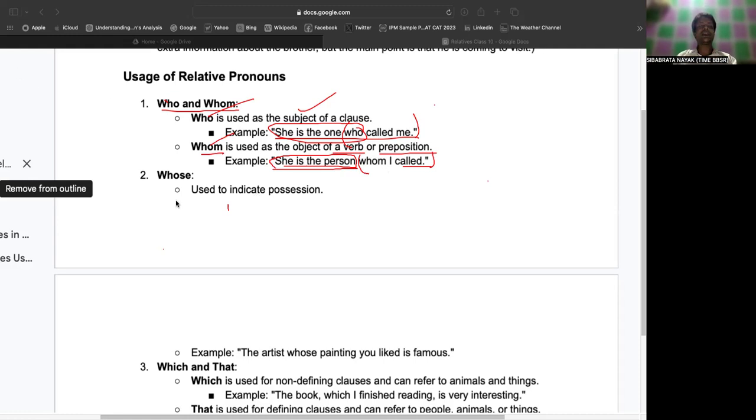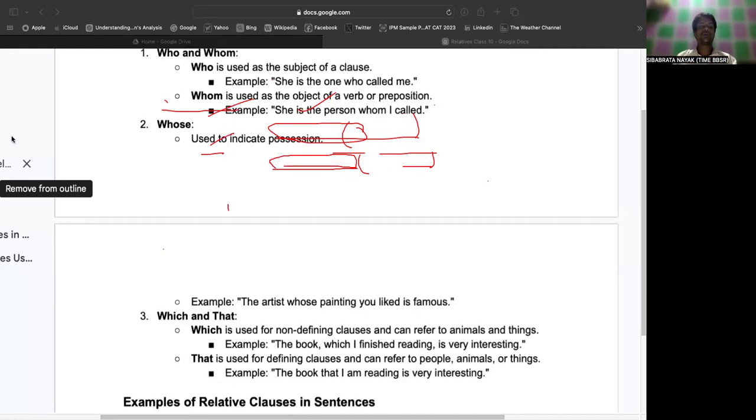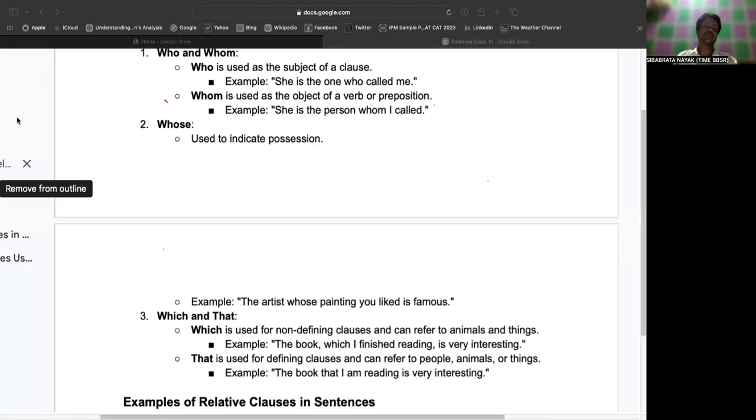Next is "whose." What is that? Whose is used to indicate possession. Like, the artist whose painting you like is famous, right? The artist's painting.